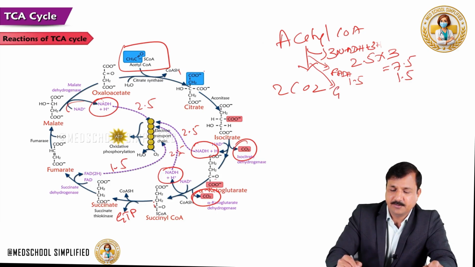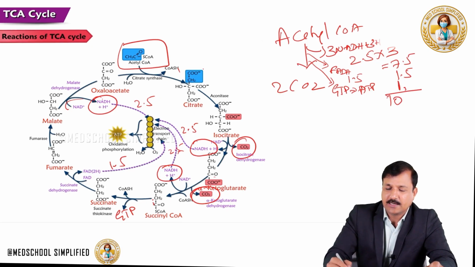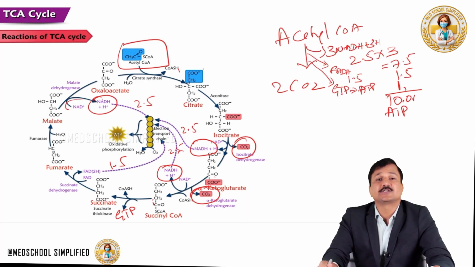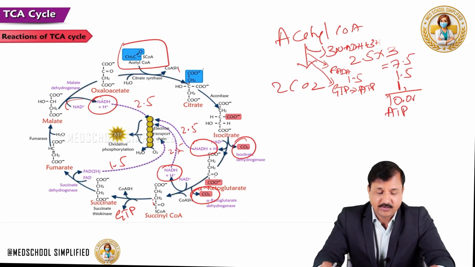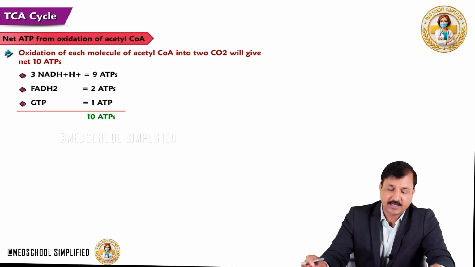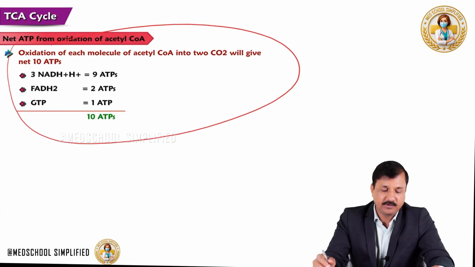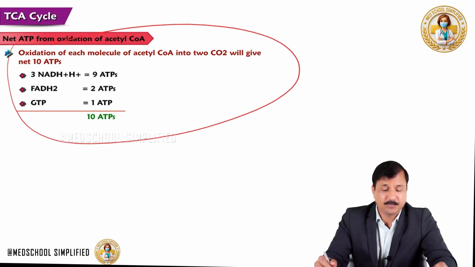And you get one GTP, and one GTP is equivalent to 1 ATP. So I will add 1 here. Okay. So that means we get a total of 10 ATPs per oxidation of an acetyl-CoA molecule. Okay, so that's the energetics of the TCA cycle, which I have shown here. So each acetyl-CoA molecule will give 10 ATP.